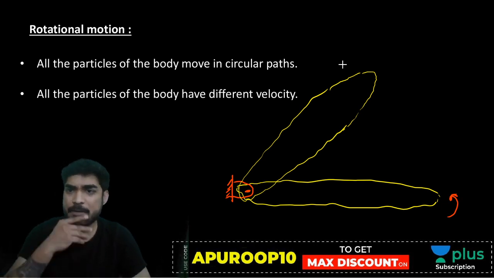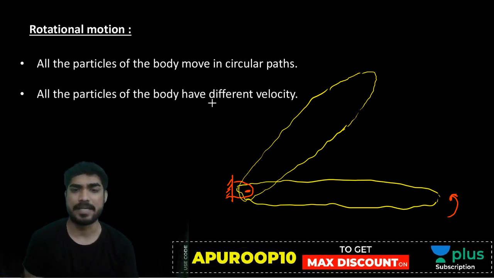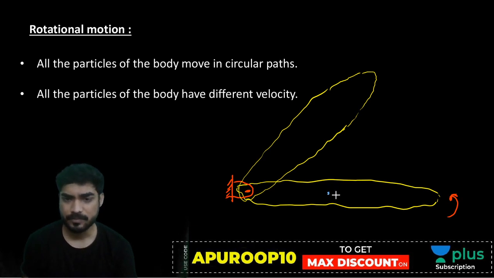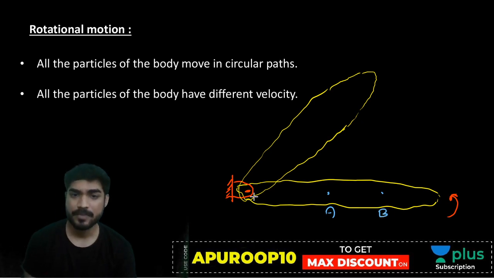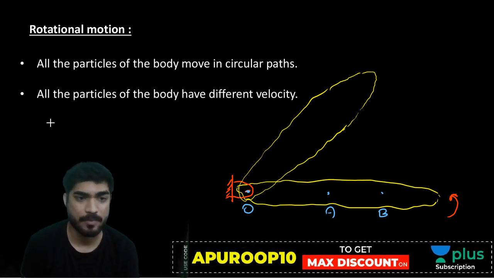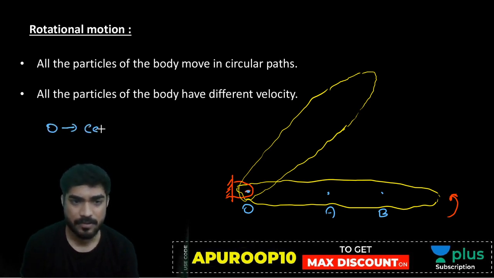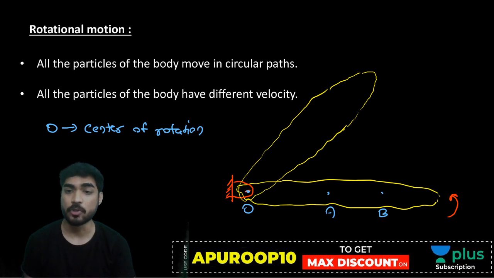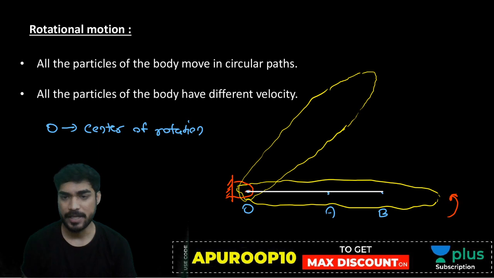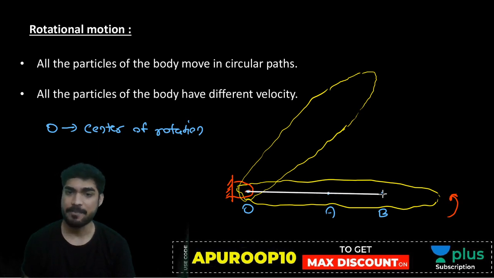Now beta, consider any two particles. Let's say this is particle A, particle B, and this is the center of rotation, O. Now what I want you to do is draw a straight line joining O, A and B.